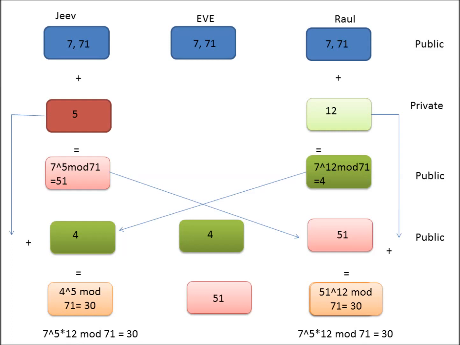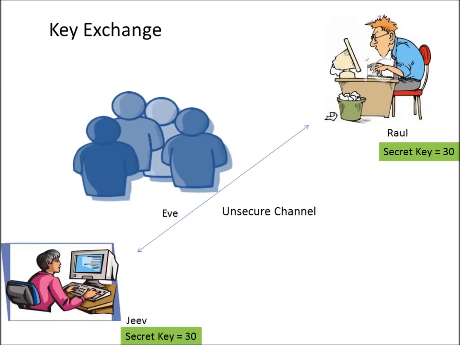So in summary, Jeev and Rahul have arrived at a secret shared string of 30, which is the symmetric key to be used in encrypting the data to be transmitted between both of them. So this concludes the description of how the secret key exchange happens using the Diffie-Hellman method.